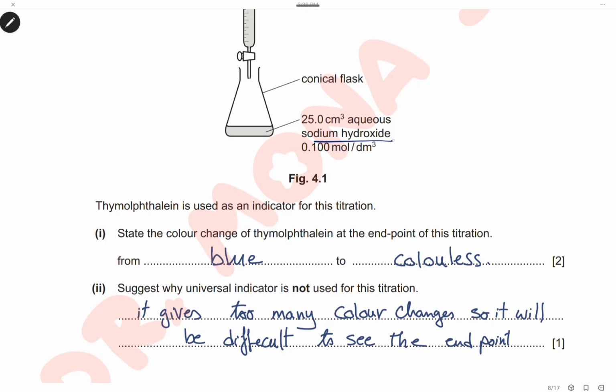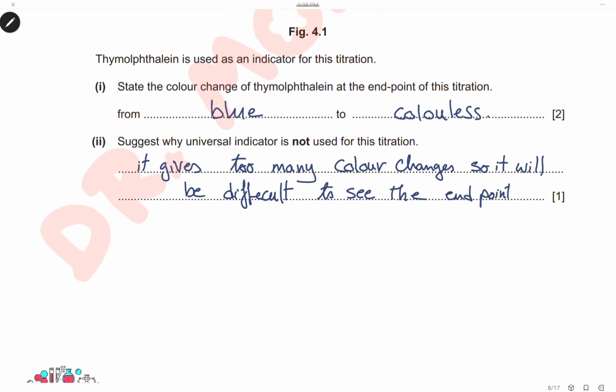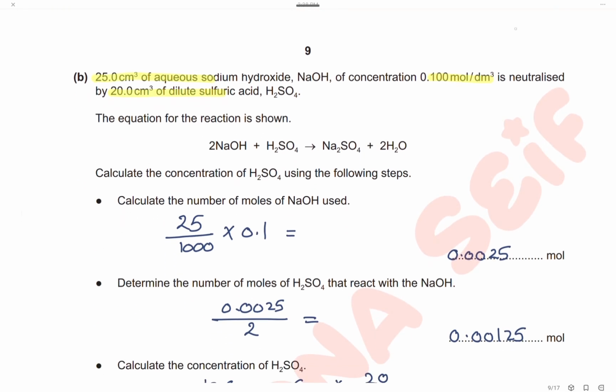Thymolphthalein in sodium hydroxide at the beginning of the experiment, before adding sulfuric acid, is blue in color, and when we reach the neutralization point, it will be colorless. So the color change will be from blue to colorless. Suggest why universal indicator is not used for this titration. Because universal indicator gives too many color changes, so it will be difficult to see the color change at the end point.